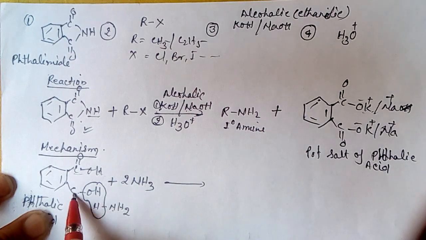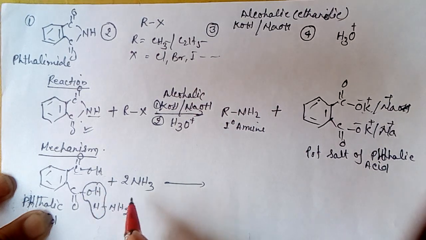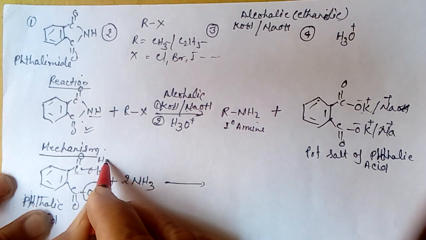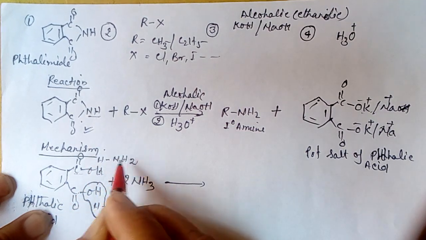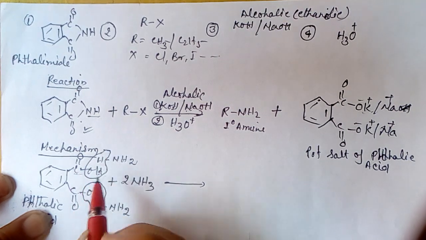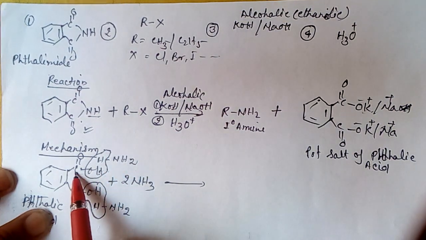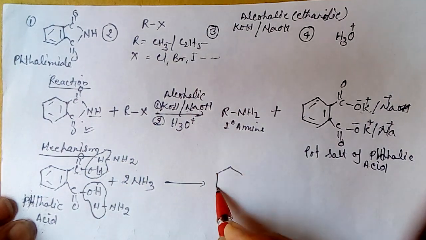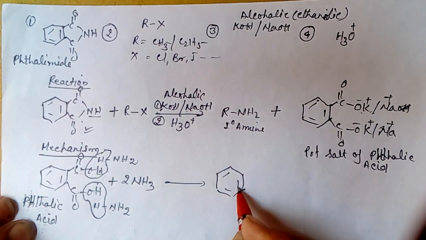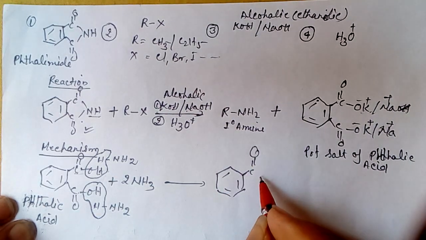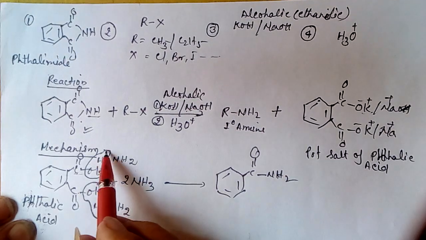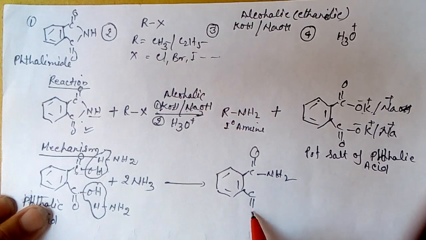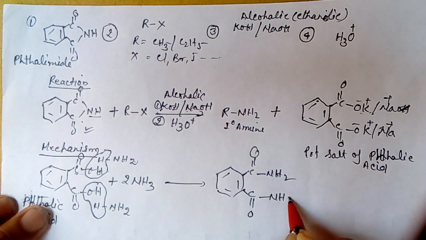In this one also, one molecule of ammonia is added and one molecule of water is eliminated, and NH2 is joined with this carbon. Then phthalimide is formed. This is called phthalimide.